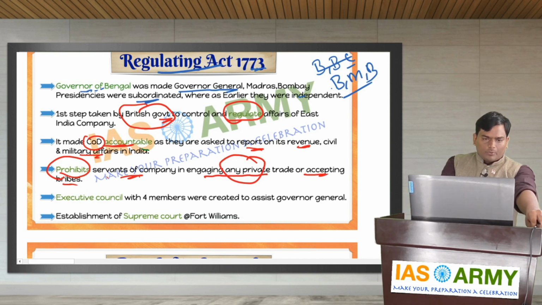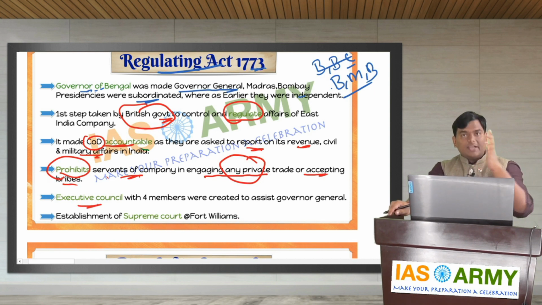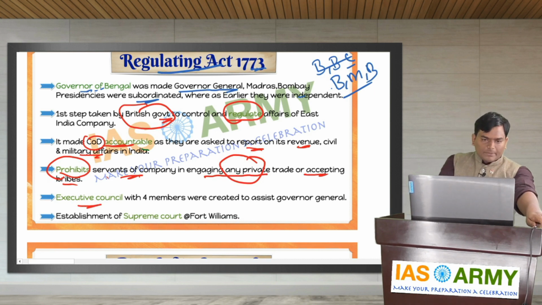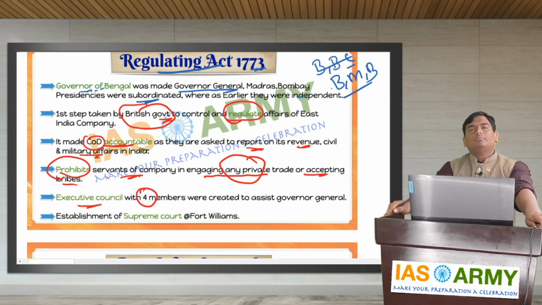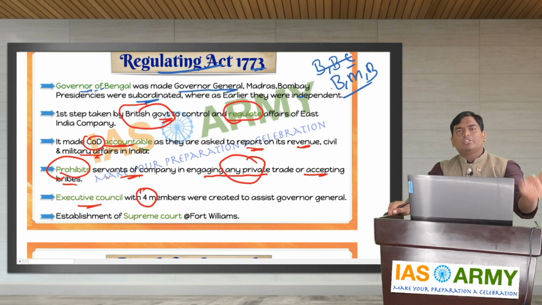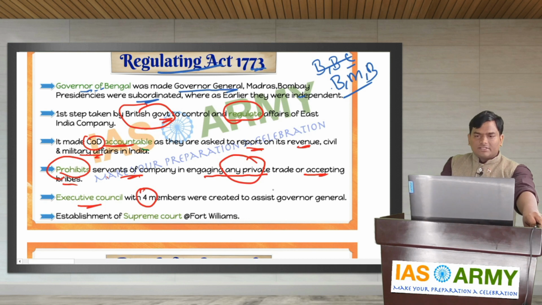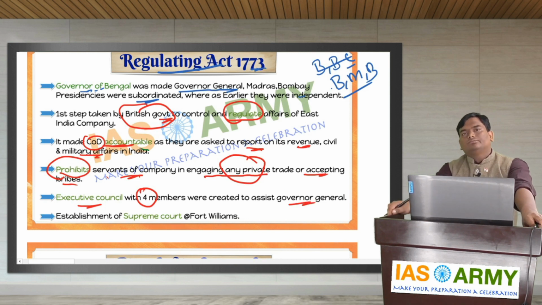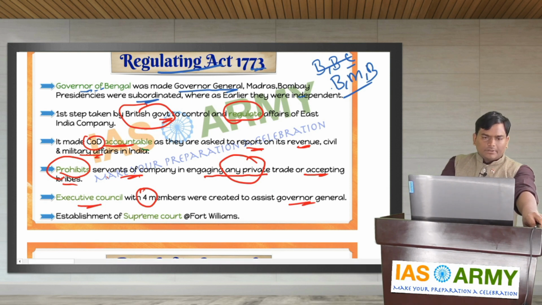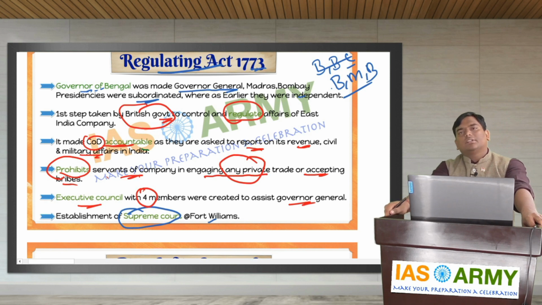Next, important point. The Regulating Act of 1773 set up an executive council with 4 members. It created an executive council with 4 members to assist the Governor General. Next important point: it set up the establishment of the Supreme Court at Fort Williams in Calcutta. Establishment of Supreme Court at Fort Williams.